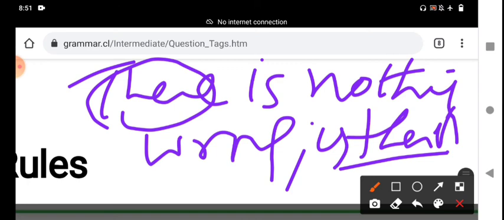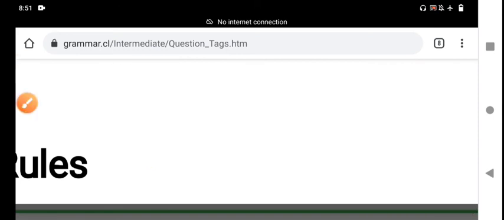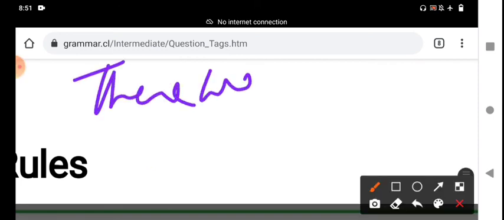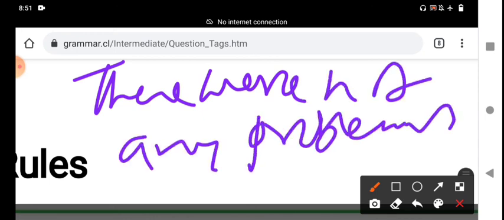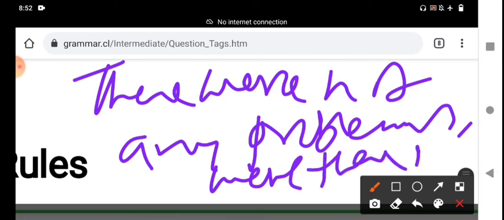There were not any problems. It is a negative statement. What is the tag? Were there? It is a positive tag. With the there structure, there is repeated as a pronoun, my dear students. There should be repeated. That is more important.